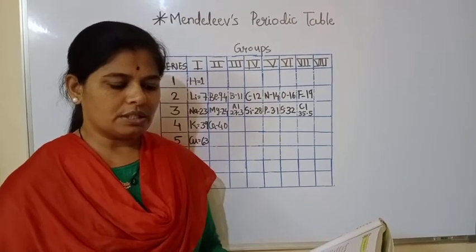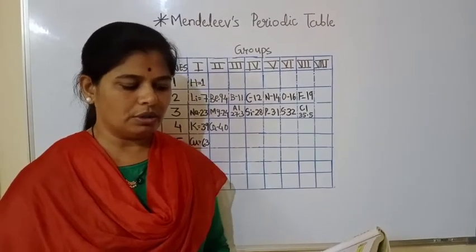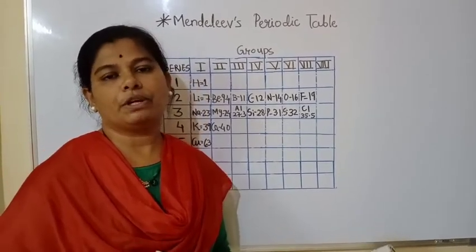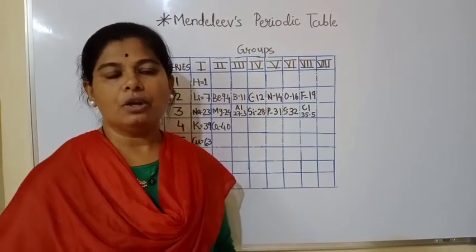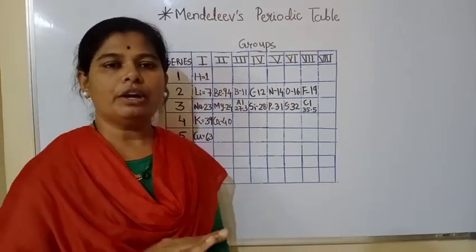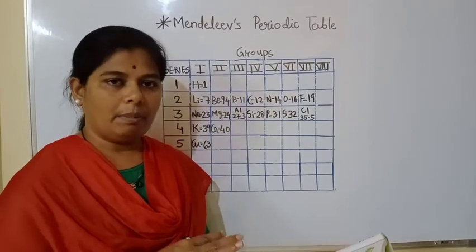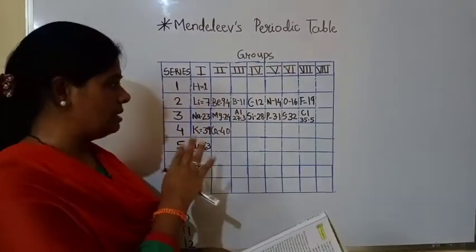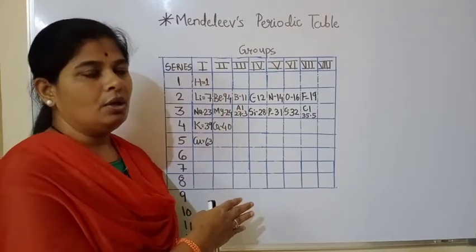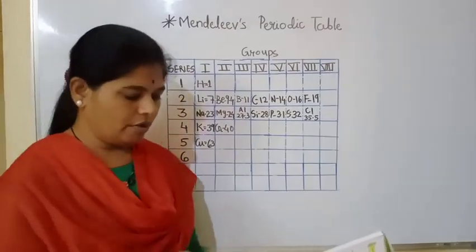So, due to this success, all were convinced about the importance of Mendeleev's periodic table, and this method of classification of elements was accepted worldwide. So, Mendeleev's periodic table was a successful one. Each and everyone accepted this table because we can see all the elements were properly placed, even the vacant places were there. So, it was accepted worldwide.